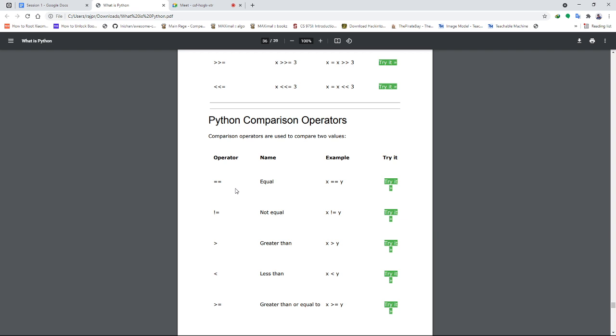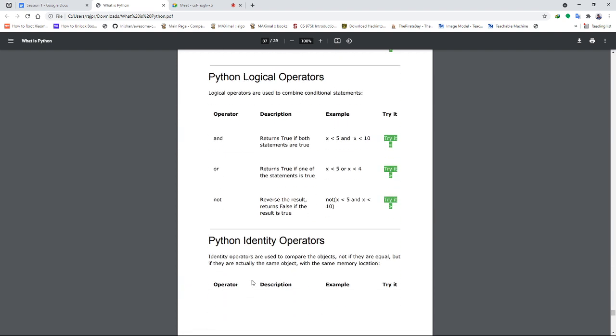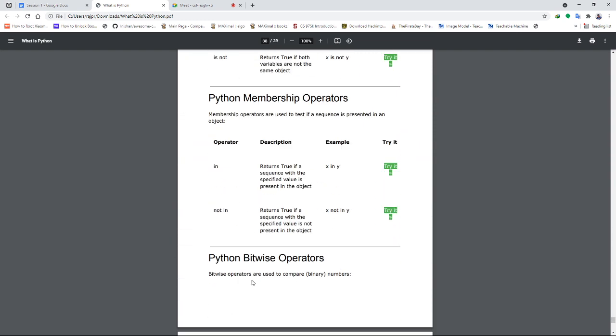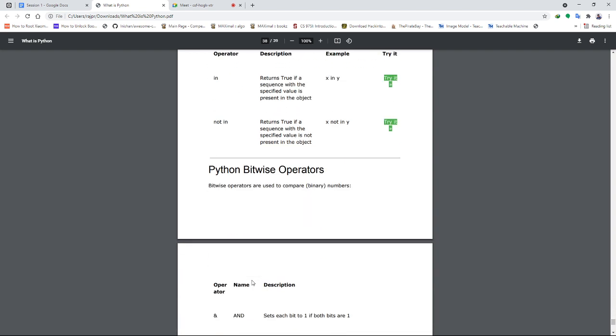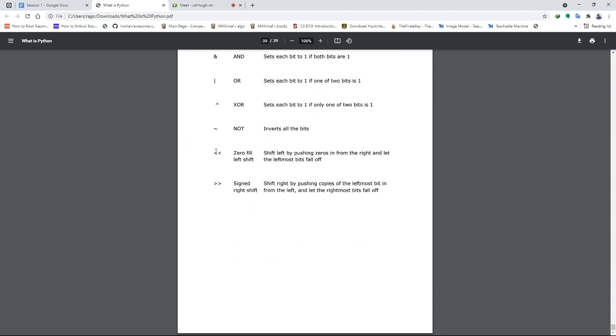So now comes the comparison operators: equals, not equals, greater than, less than, greater than or equal to, less than or equal to. The logical operators are and, or, and not. Identity operators, I told you, are is and is not. Membership operators are in and not in. Then there are bitwise operators. What is a bitwise operator? It first converts the data into binary form and then evaluates the logical expression. So there are bitwise AND, bitwise OR, bitwise XOR, bitwise NOT, bitwise left shift, and bitwise right shift.